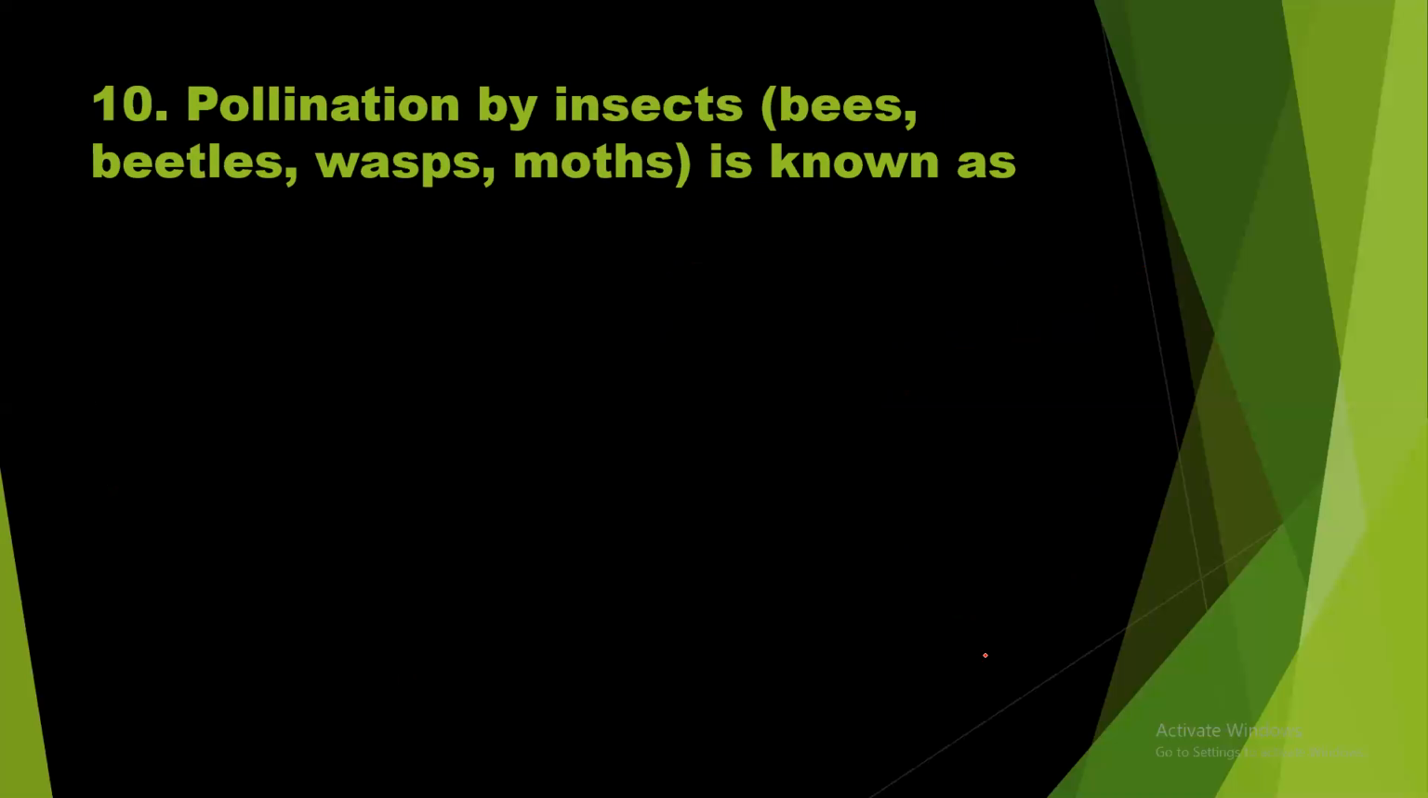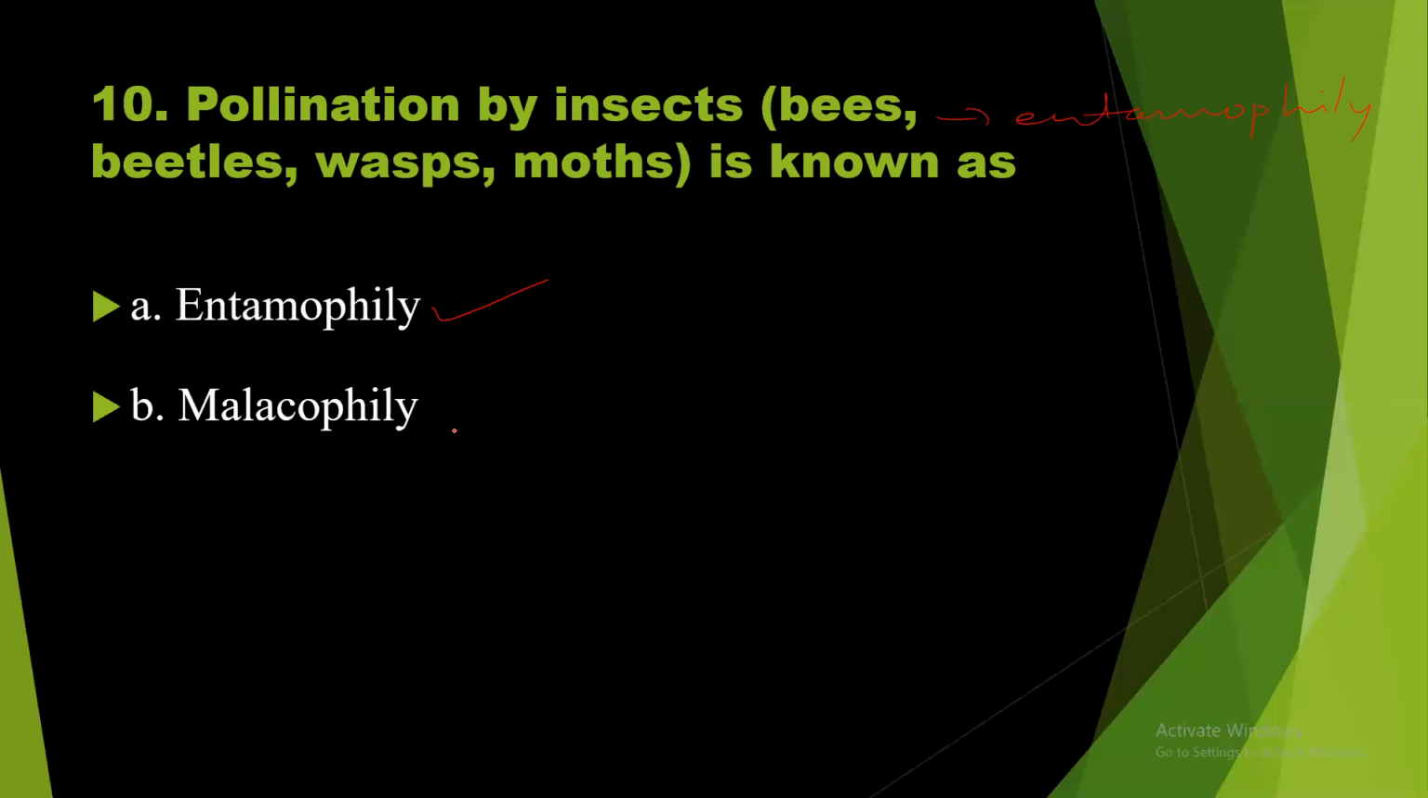Number 10. Pollination by insects, particularly bees, beetles, wasps, moths, is always called entomophily. Let us see the options given. Yes, option A is entomophily. Malacophily, what is meant by malacophily? Pollination with the help of snails is called malacophily. Anemophily, pollination with the help of wind.